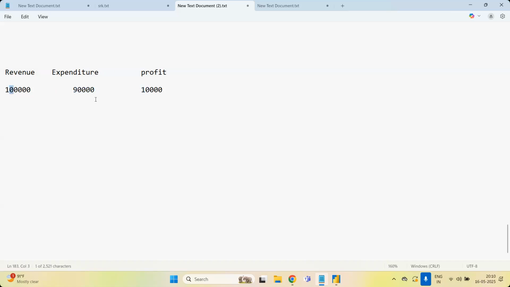What is the second option? Now I can't increase the revenue, but I want more profit. Then what do I have to do? Reduce the expenditure. For reducing the expenditure, we need to look at what areas we are spending on. One is expenditure. In expenditure, what are the options there?